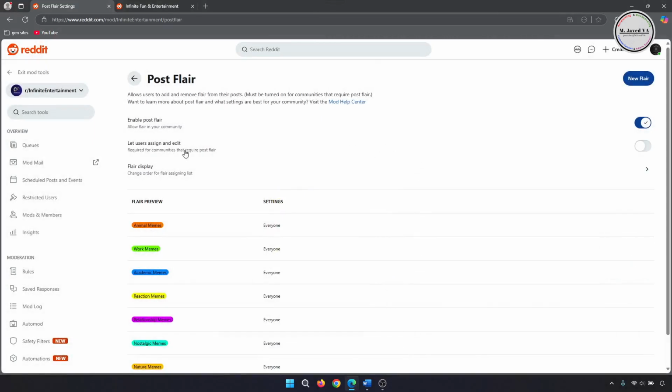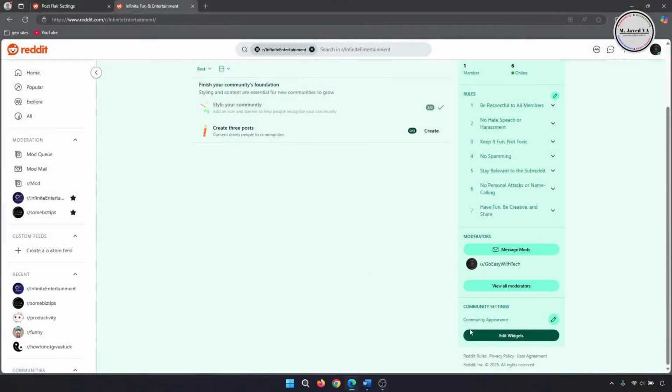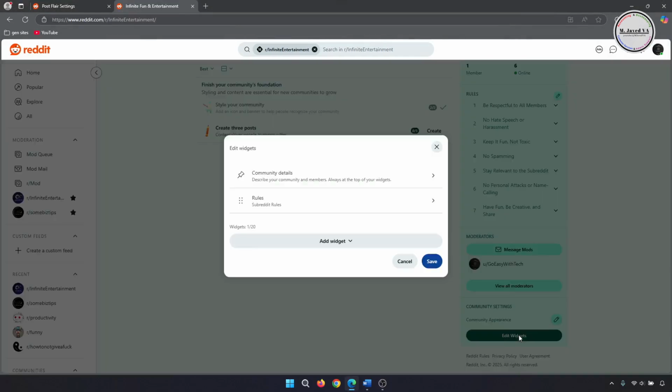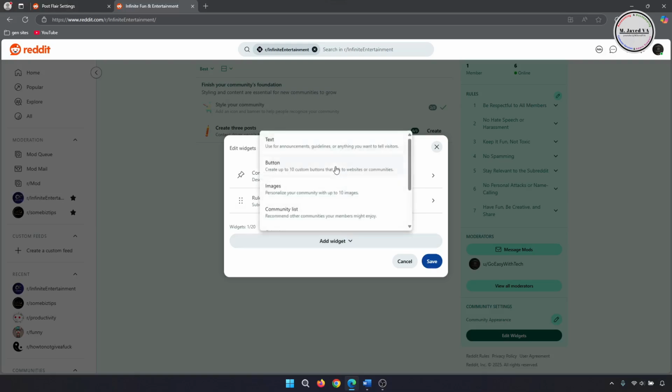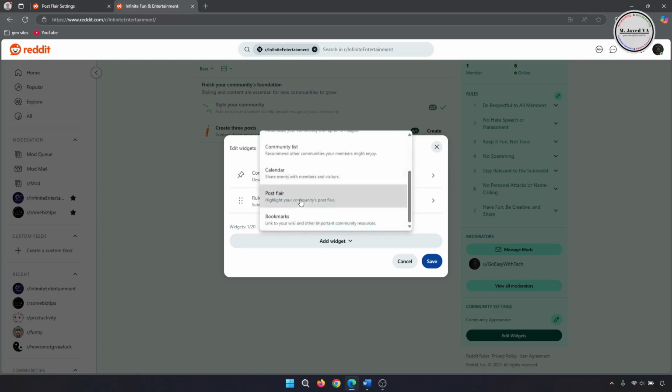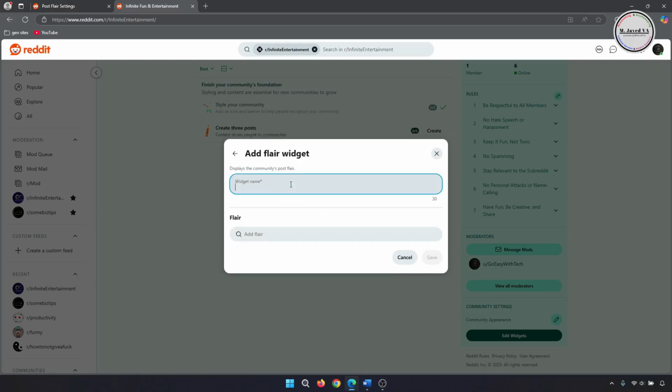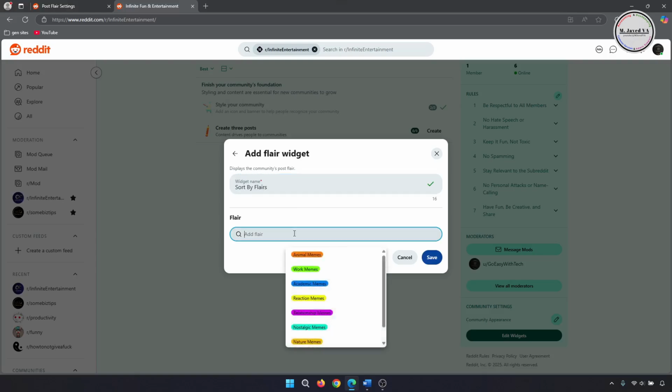Now your post flares have been created, but to make them available on the sidebar of your subreddit, click here on Edit Widgets and then Add Widget. Here select post flares and name the widget whatever you want. And then add the created flares by searching and selecting.